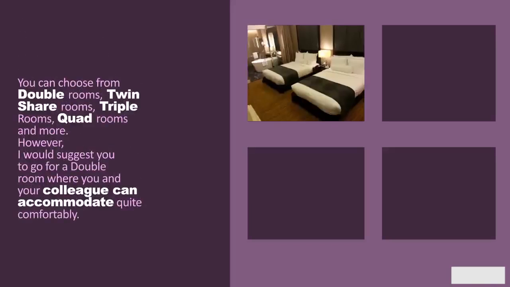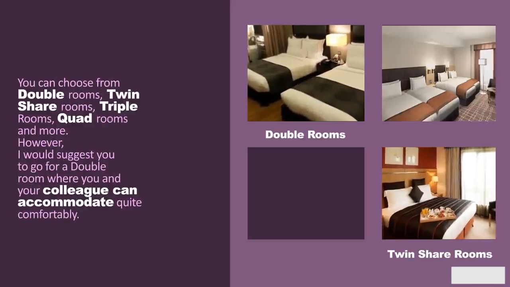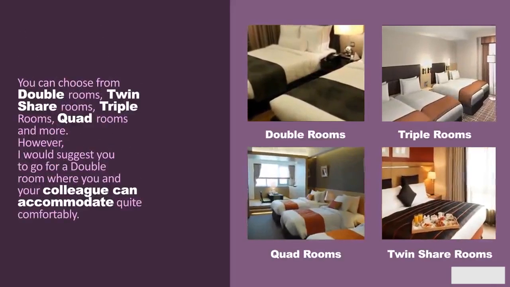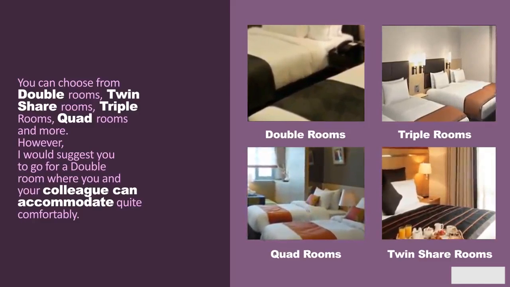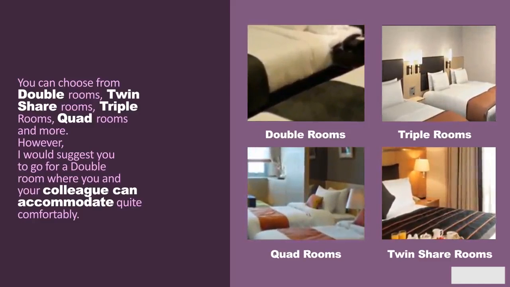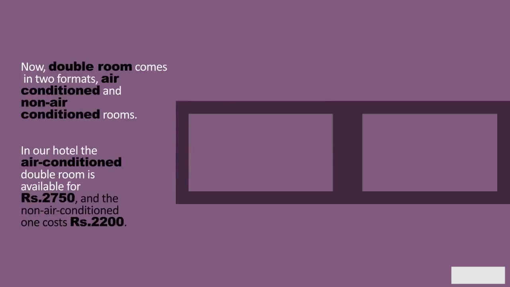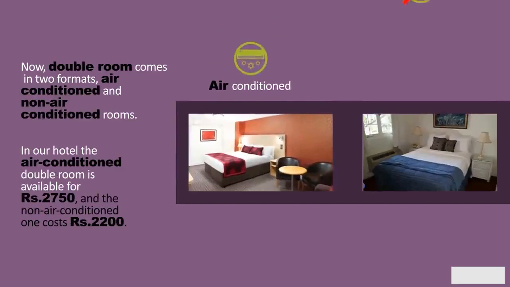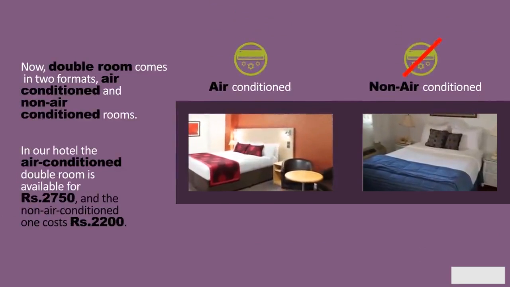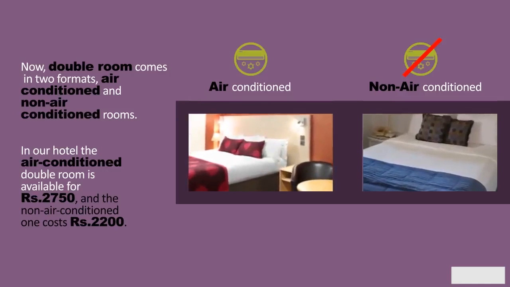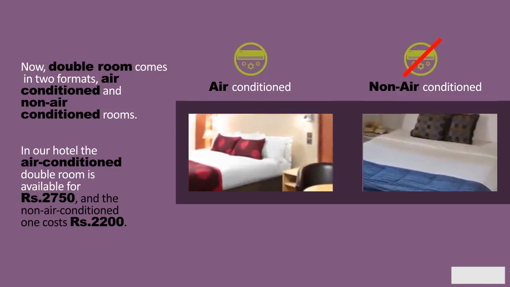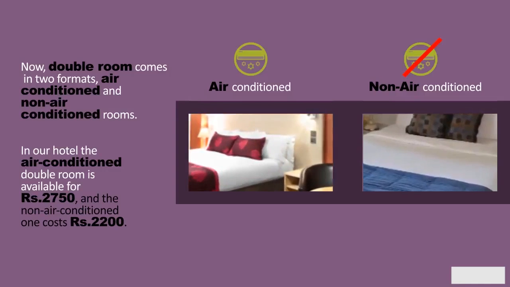You can choose from double rooms, twin share rooms, triple rooms, quad rooms, and many more. However, I would suggest you go for a double room where you and your colleague can be accommodated quite comfortably. Now, double rooms come in 2 formats: air-conditioned and non-air-conditioned rooms. In our hotel, the air-conditioned double room is available for rupees 2,750 only, and the non-air-conditioned one costs rupees 2,200 only.